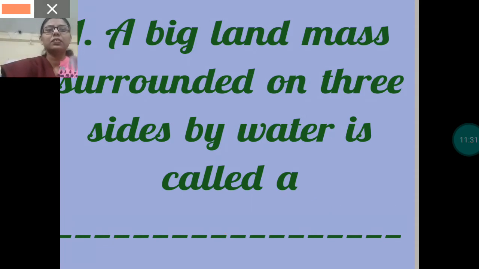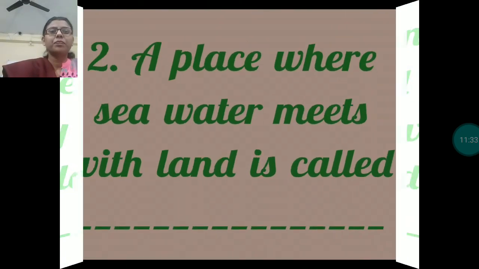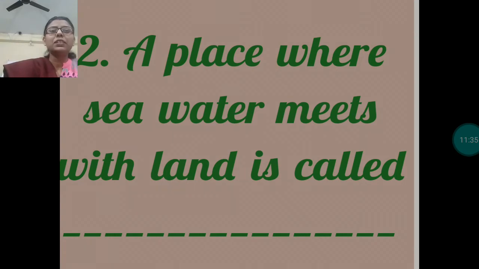Next, a place where seawater meets with land is called, right now I have told you, a place where seawater meets with land is known as coast.